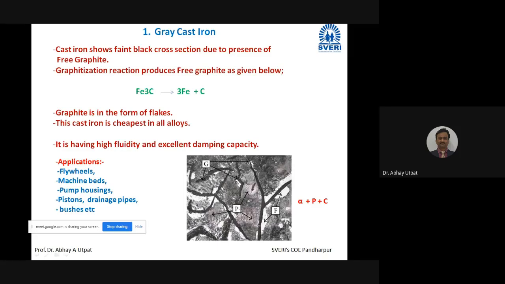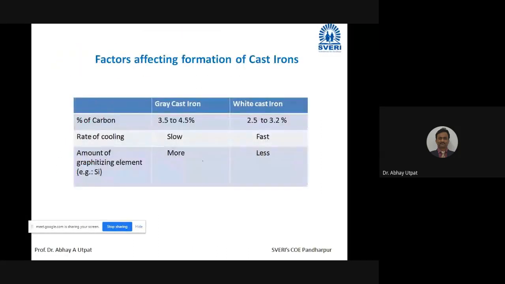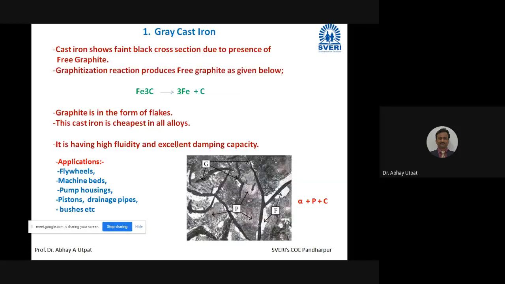Shortly, I will tell the characteristics of gray cast iron. It consists of a higher percentage of carbon, around 3.5 to 4.5. Whatever is written in the table, the same thing you have to write here. Gray cast iron has around 3.5 to 4.5% carbon, and it is obtained by slow cooling.